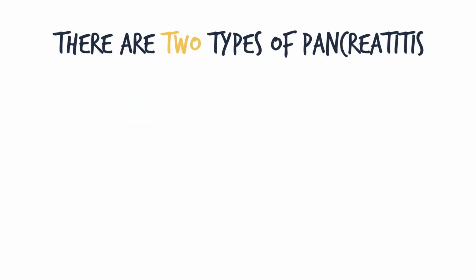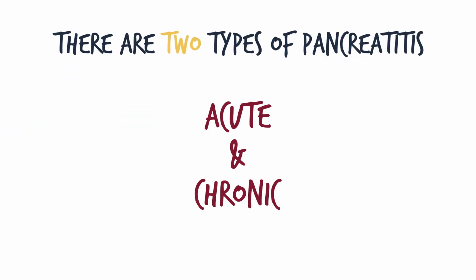There are two types of pancreatitis: acute and chronic. Now, acute pancreatitis is divided into three types according to its severity. It can be mild, moderate, or severe. And we have different tests to be able to determine whether the patient is in such a state. Now, the most serious of all definitely is severe pancreatitis, and the patient can die within 24 hours after the attack of acute pancreatitis.